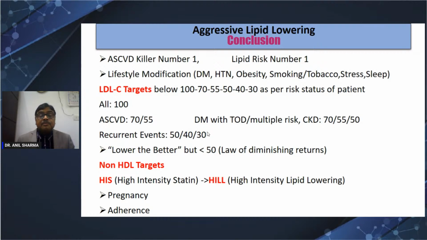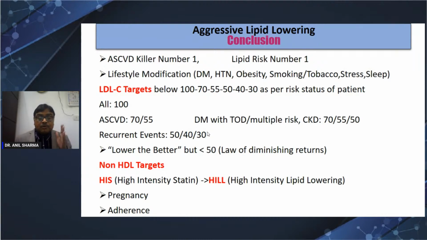Apart from the lipid, we need to modify lifestyle and control the other factors like diabetes, hypertension, obesity, smoking, tobacco, stress, and sleep. LDL targets depend on the risk: for a normal person it is less than 100, for 0 to 1 risk it is 70, for ASCVD it is 55, and even up to 30, even up to 15, as recommended by the Lipid Association of India, depending on the risk.